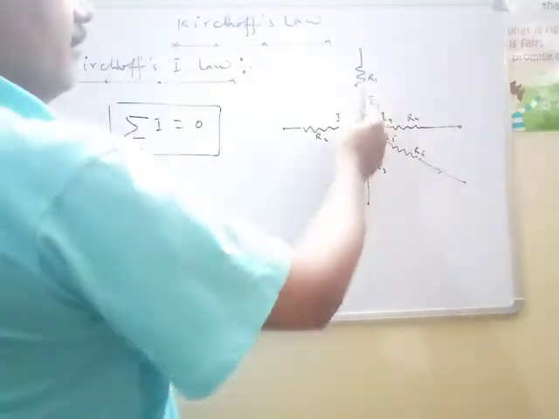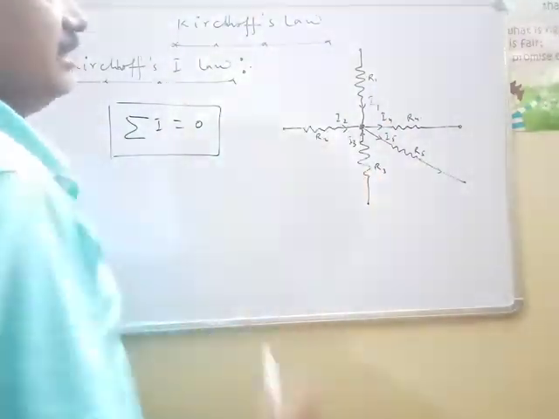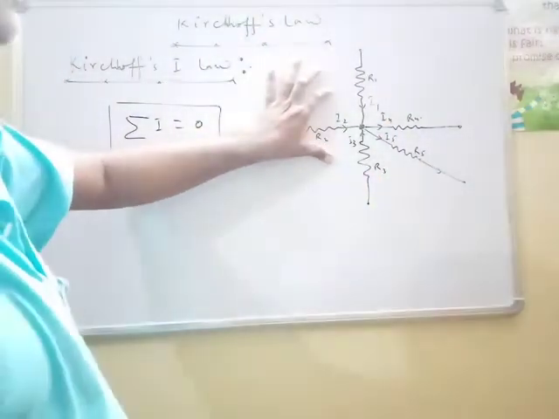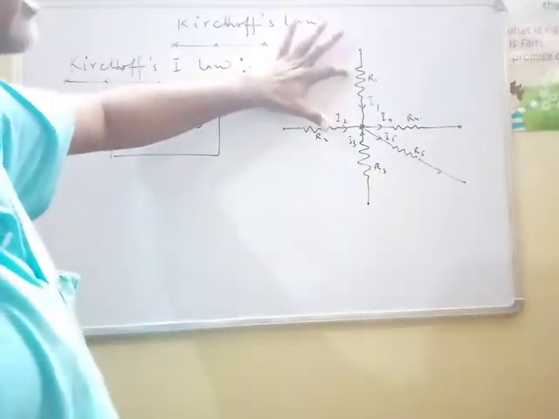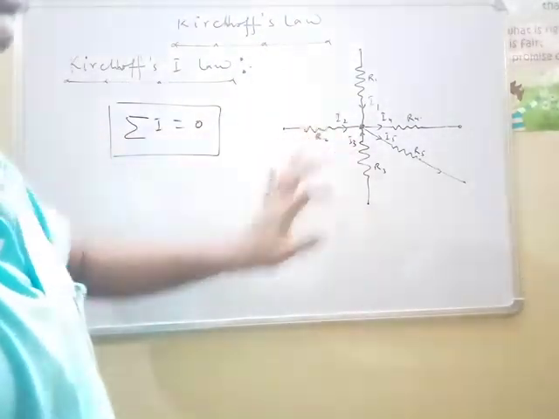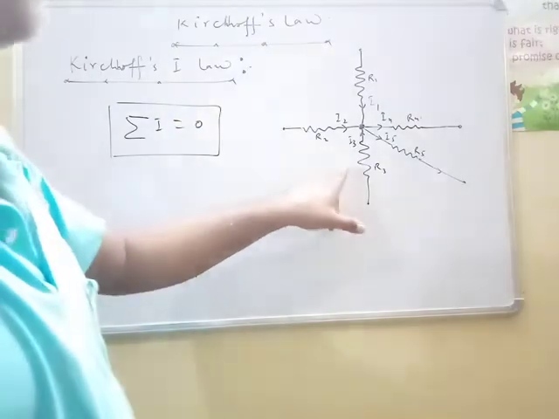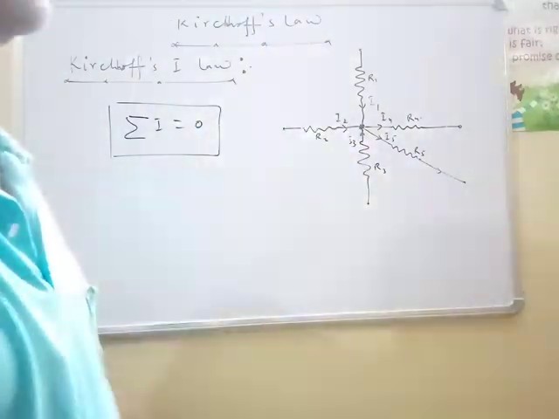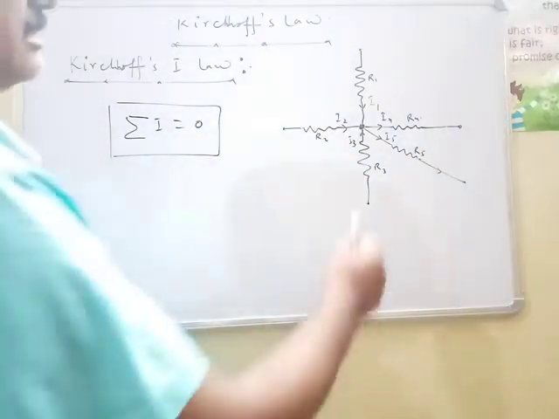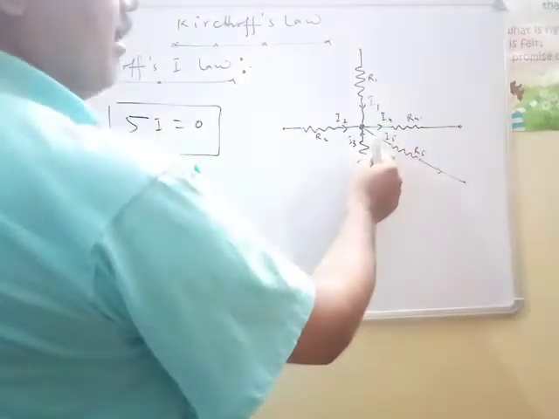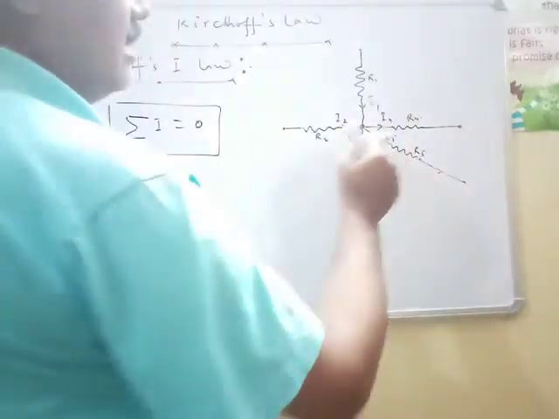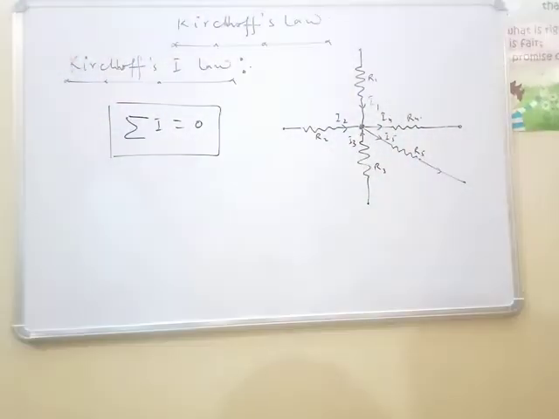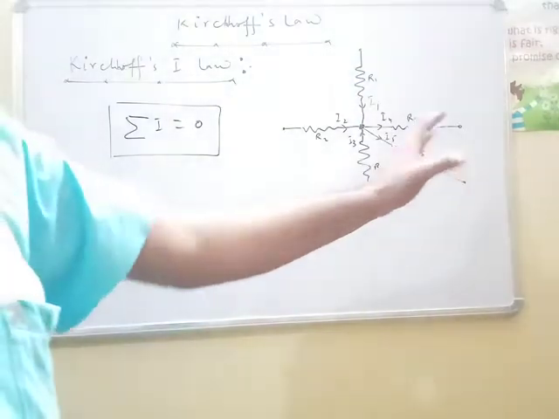Here I1, I2 and I3 are the three currents flowing through resistors R1, R2 and R3 respectively, flowing towards the junction, while the two currents I4 and I5, flowing through R4 and R5, are flowing away from the junction.